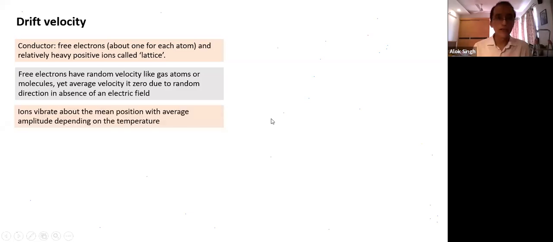And what happens to ions? Ions vibrate about the mean position, and their amplitude depends on temperature. As the temperature increases, energy increases, amplitude also changes. If the temperature becomes 4 times, energy becomes 4 times, amplitude becomes double.